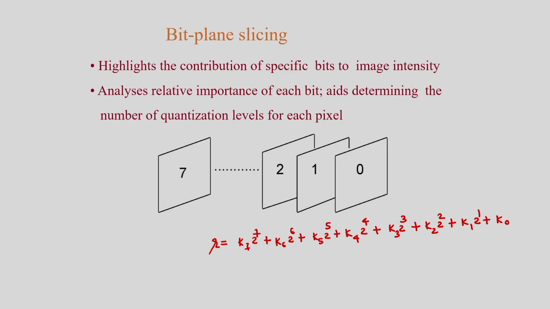Because each pixel is quantized by 8 bits, I am considering an 8-bit image. So how many intensity levels? I have 256 intensity levels.